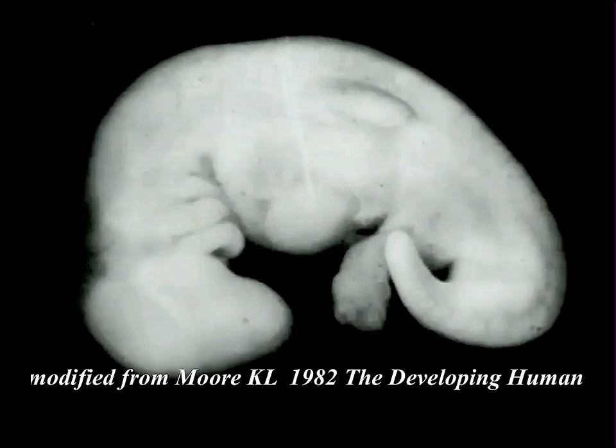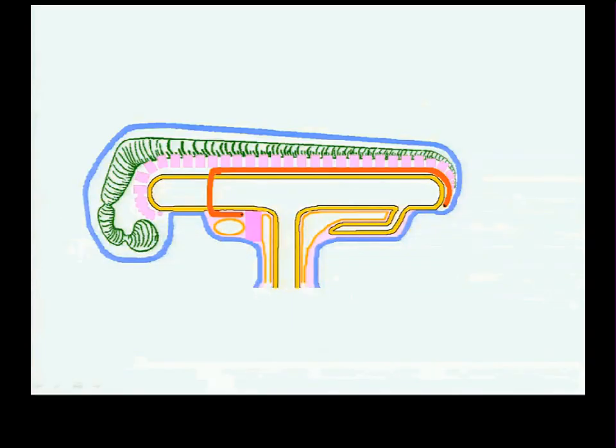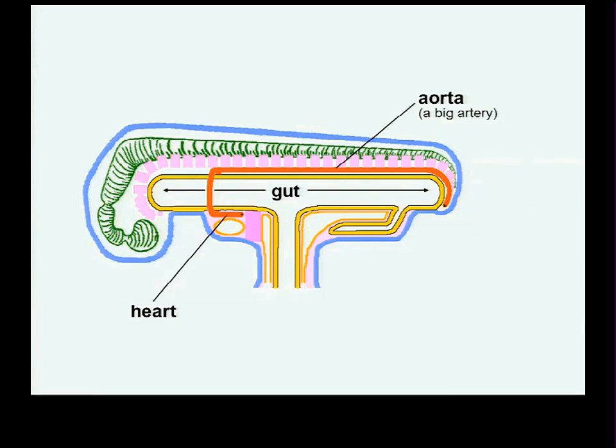This is an actual photograph of an actual 4-week human embryo. Not nearly as attractive as my representation of a 4-week human embryo. Mine has been cut in, I would love to say this is a median sagittal section, because it was, sort of like that. But in fact, I've tried to give some 3-dimensionality here to some of these structures, and so I'll talk. I mean, the gut is cut in median sagittal section of my 4-week folded embryo.